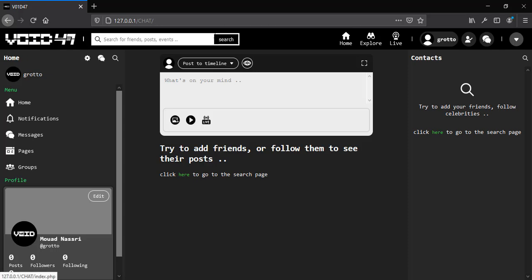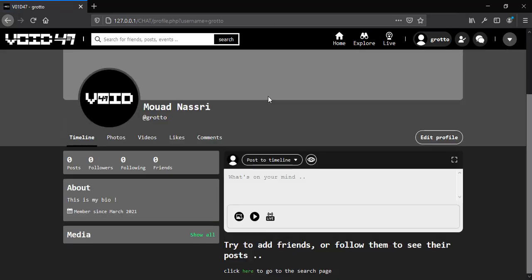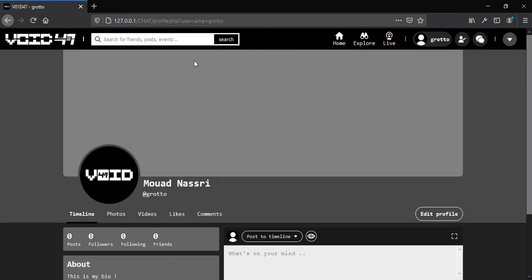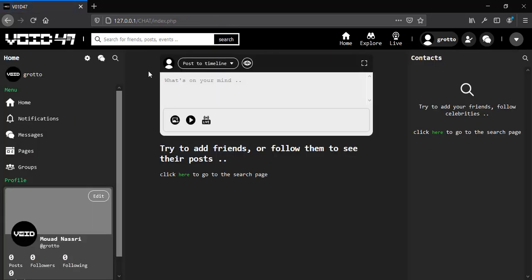We have this header right here, which is a fixed header. Just to demonstrate this, let's go to the profile page, and as you can see, this header right here is fixed, right? And because it's fixed, we shift the main section, which includes all of the content of this page. We add a margin top, which is 55 pixels.